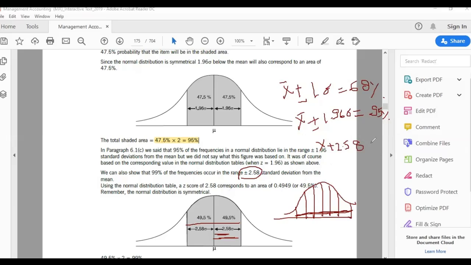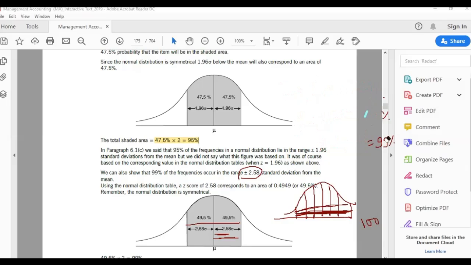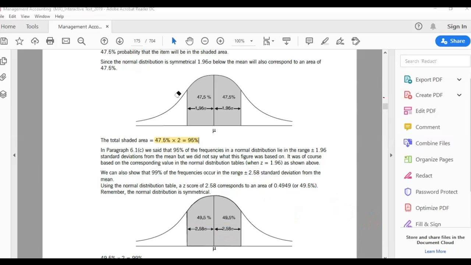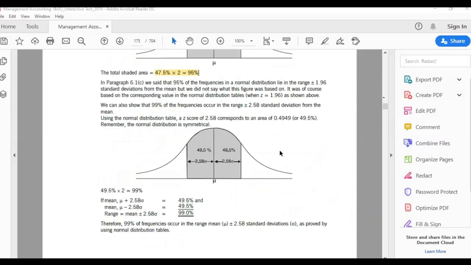49.5, which means 99%. 99% of the values will lie within this range. So if you have 100 values in a data set, 99 values will be within this range, like mean plus 2.58 standard deviation and mean minus 2.58 standard deviation. So we've got 3 different ranges so far: 1 standard deviation plus minus, 1.96 standard deviation plus minus, and 2.58 standard deviation plus minus. Then it is 99%. So 99% of the values lie here.